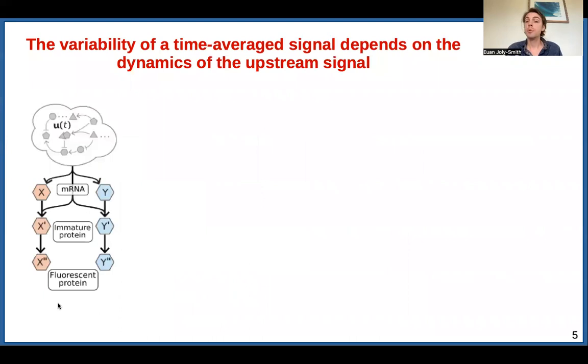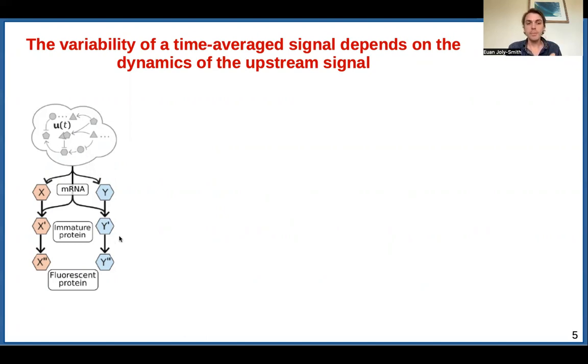So we wanted to come up with a theory, but we wanted to make as few assumptions as possible. So instead of looking at a single model, we looked at entire classes of systems. So these are classes of stochastic reaction networks that model two fluorescent proteins that are co-regulated. They have the same transcription rate. The transcription rate here can be any time-varying signal. It's unspecified, and it can depend in an arbitrary way on an unspecified cloud of time-varying components.